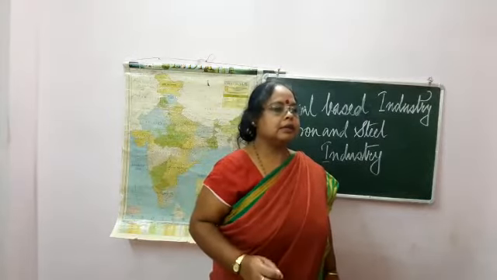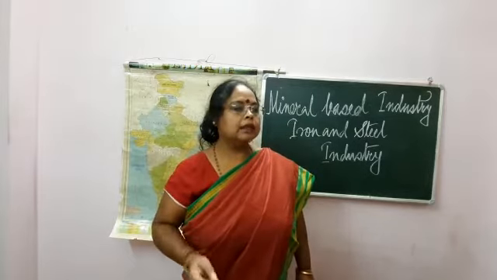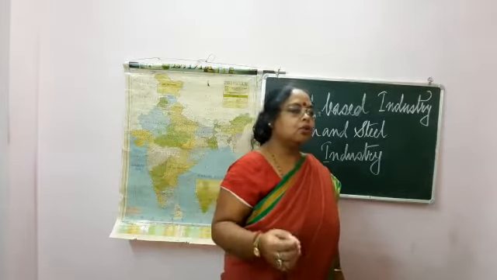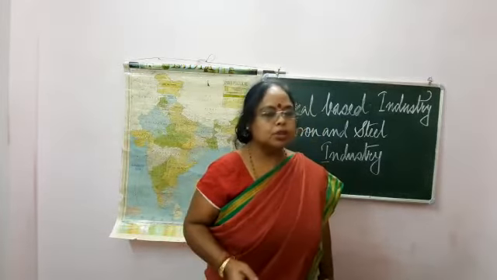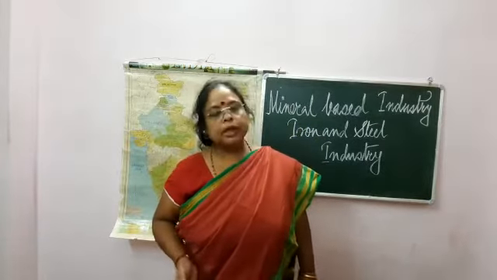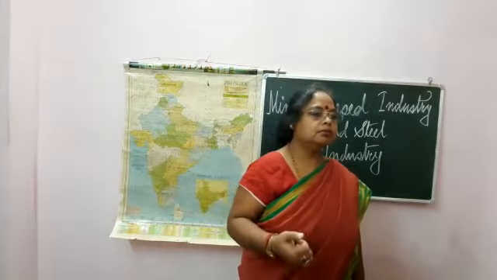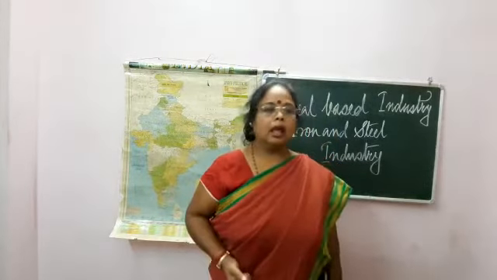And because of its hardness, toughness, durability and the low cost of production, iron and steel is the most important and widely used metal in the world. So we can say generally that we are in the age of steel.